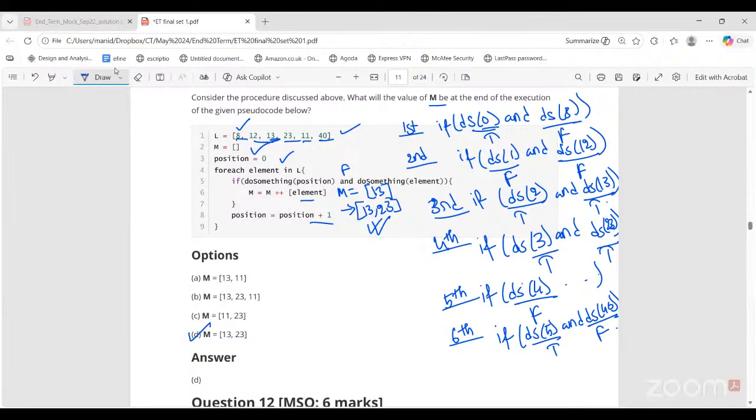M is basically just checking that wherever the position or the index is prime and the value stored is also prime, only those values we are picking. See, index 0, 1, 2, 3, 4, 5. Among these, how many elements are there which are prime and present at a prime index? 13 is prime, present at prime index 2. 23 is prime, present at prime index 3. Others are not. First, 8 is not a prime, 12 is not a prime, 11 is a prime but at a non-prime index. 40 is a non-prime at a prime index. So these are not considered, only these two.